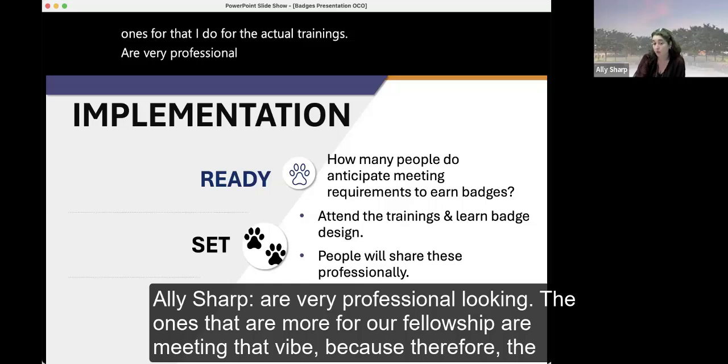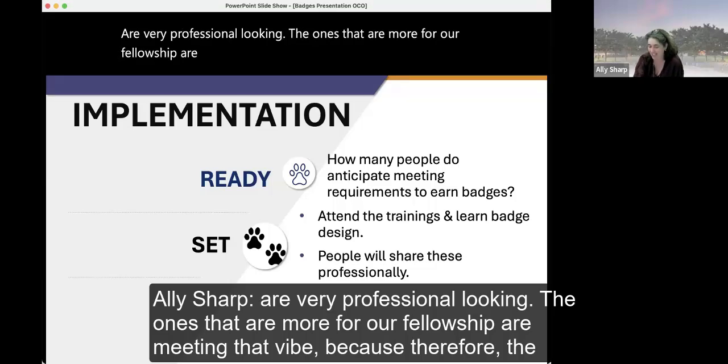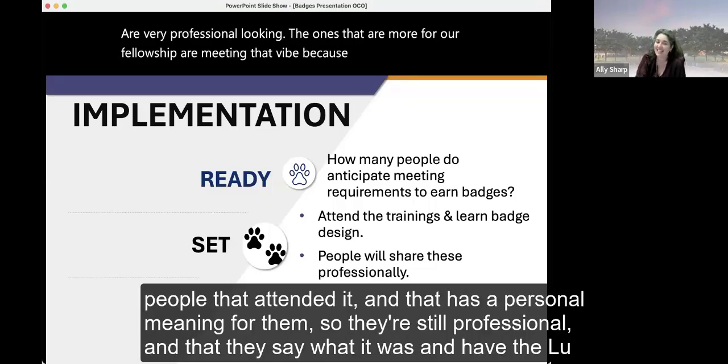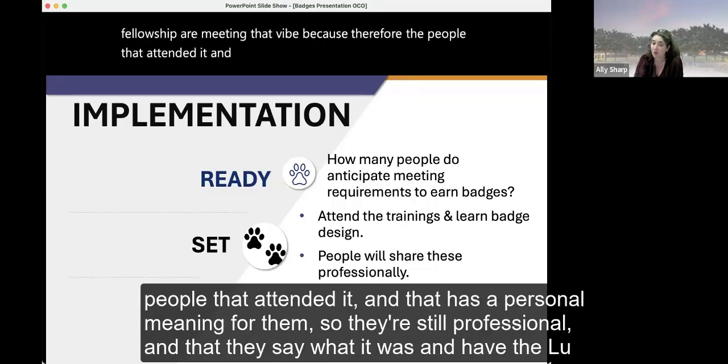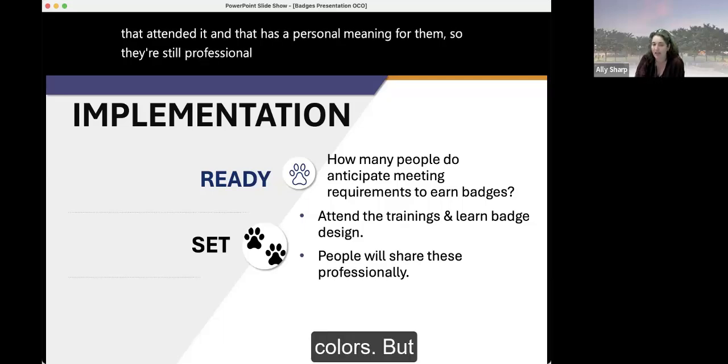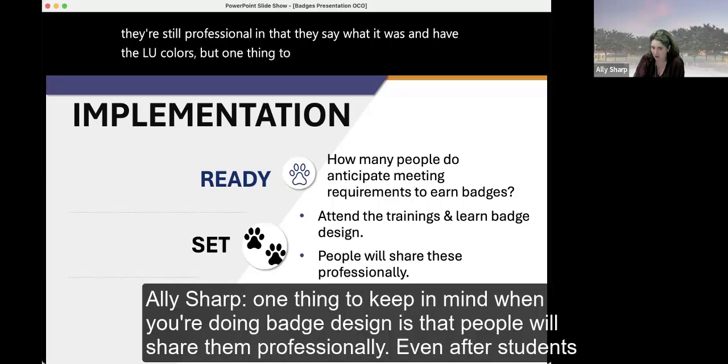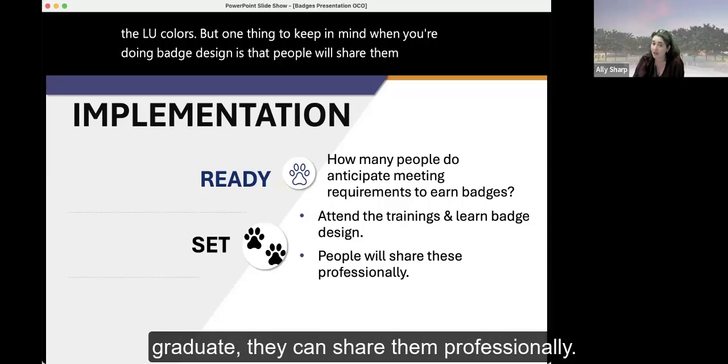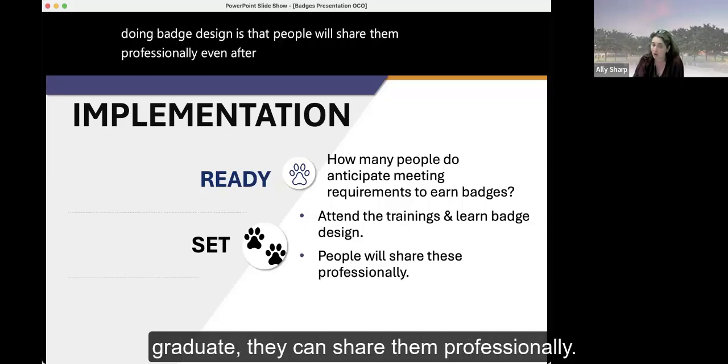The ones that are more for our fellowship are meeting that vibe because they're for the people that attended it, and that has a personal meaning for them. So they're still professional in that they say what it was and have the LU colors. But one thing to keep in mind when you're doing badge design is that people will share them professionally. Even after students graduate, they can share them professionally.